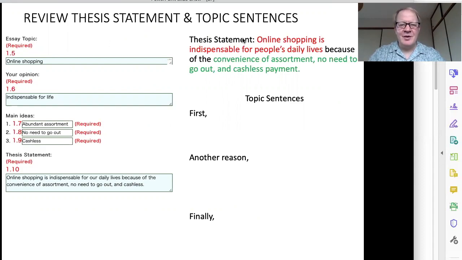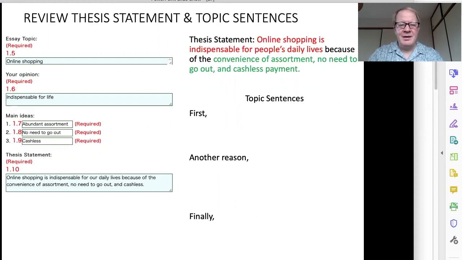Here we have an example. Our topic is online shopping. It's indispensable, it's important, it's needed for people's daily lives. And we have 3 points: convenience of assortment, that means a lot of choice; no need to go out; and cashless payment.